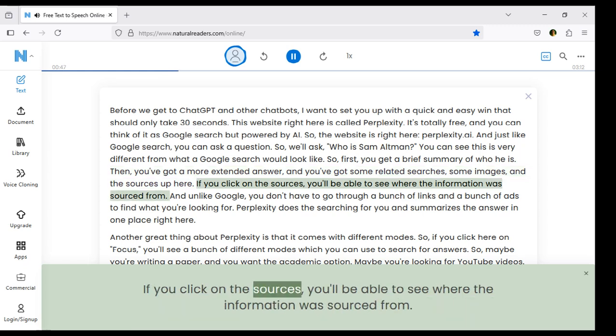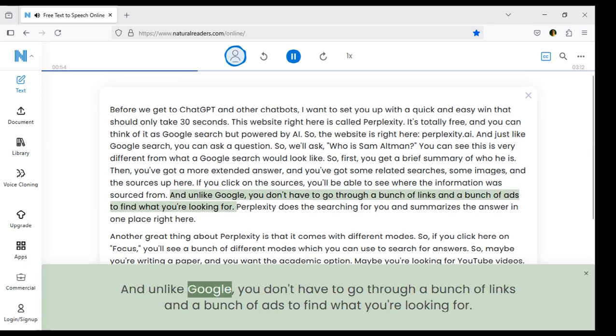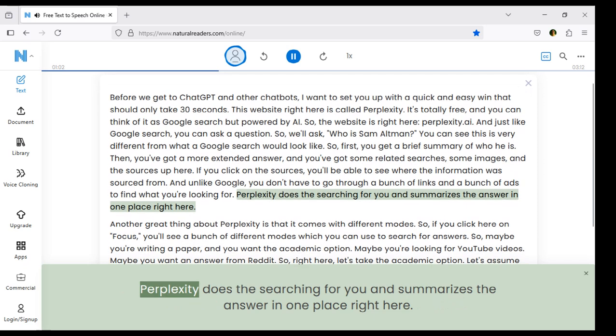If you click on the sources, you'll be able to see where the information was sourced from. And unlike Google, you don't have to go through a bunch of links and a bunch of ads to find what you're looking for. Perplexity does the searching for you and summarizes the answer in one place right here.